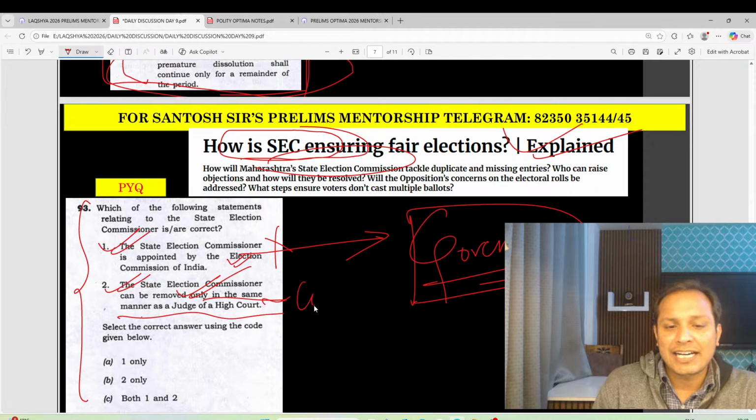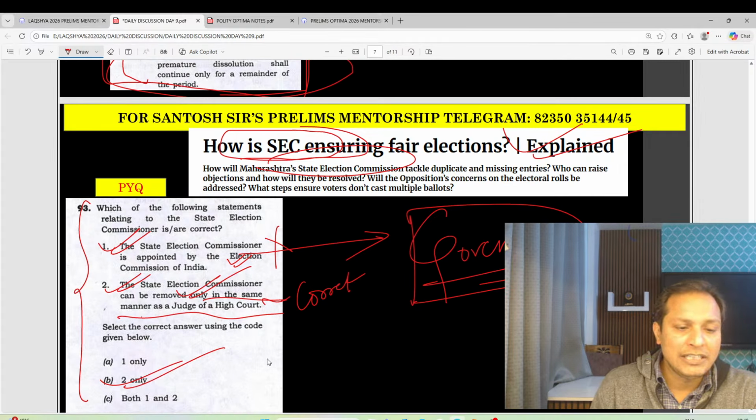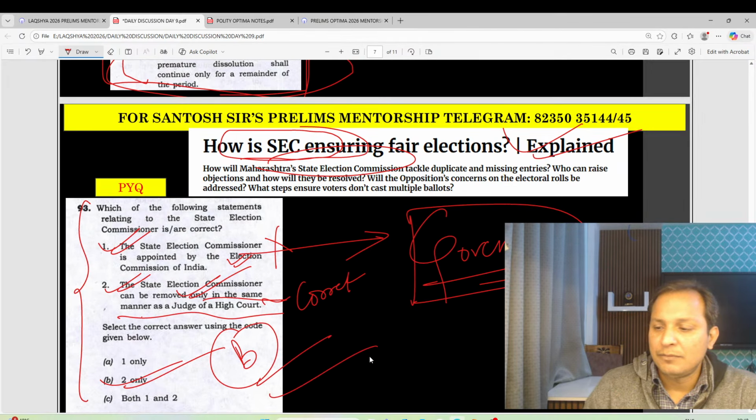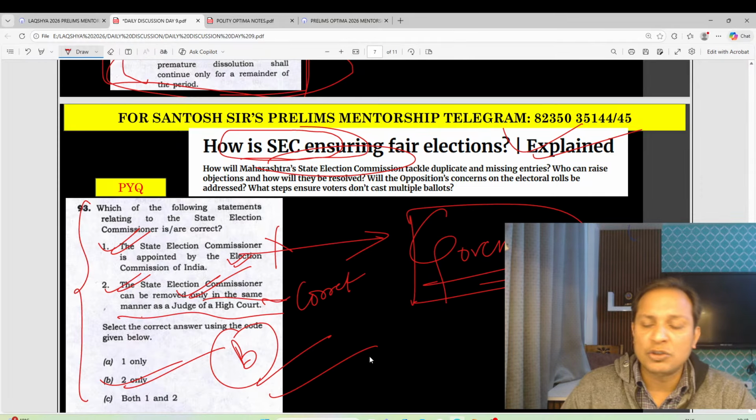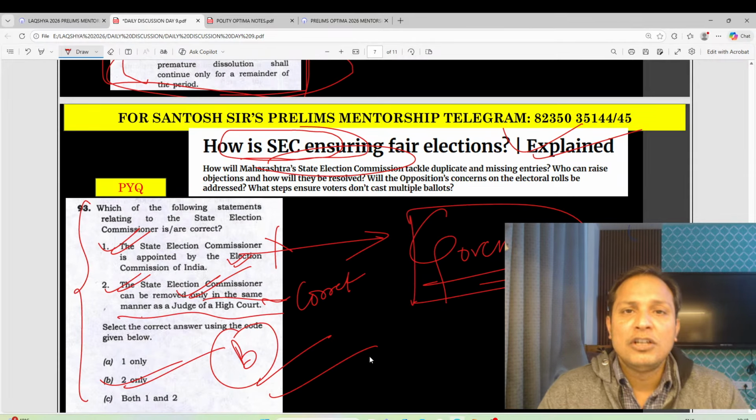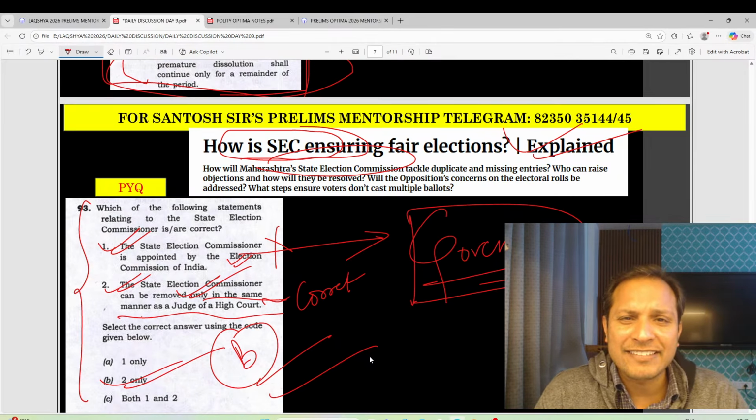This is correct. So the answer will be what? B only. The answer will be what, guys? B only. Are you able to follow, guys? Do you think this is an important provision, guys? Do you think this can come in the prelims examination?